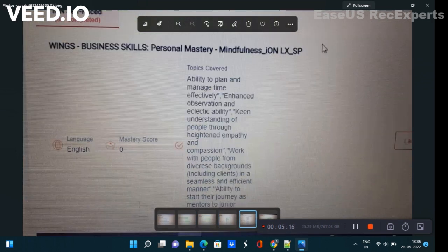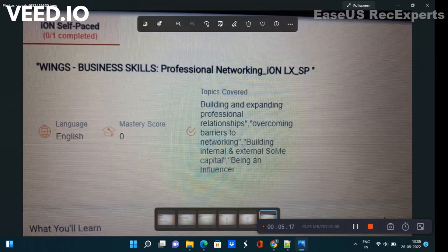If you go to the 3rd chapter, you can find that they have mentioned professional networking. Professional networking is very important in the IT industry. Inside this they have mentioned different topics like building and expanding professional relationships, overcoming barriers to networking, building internal and external social capital, being an influencer. So we have to study all these points.